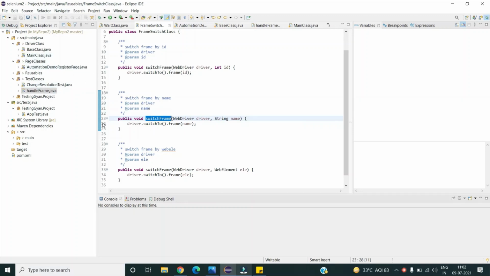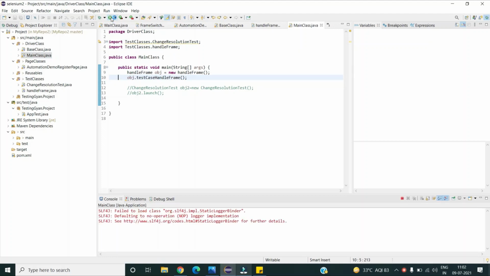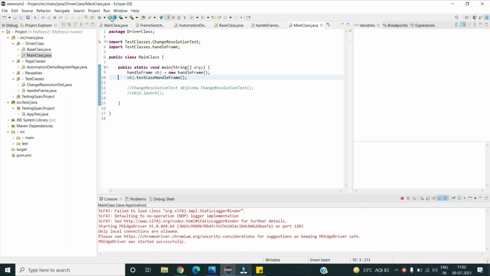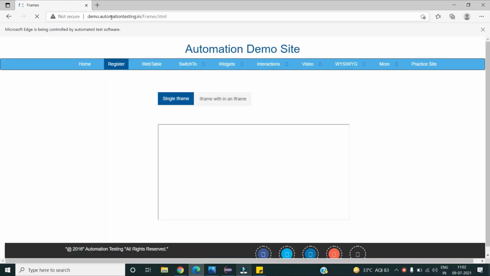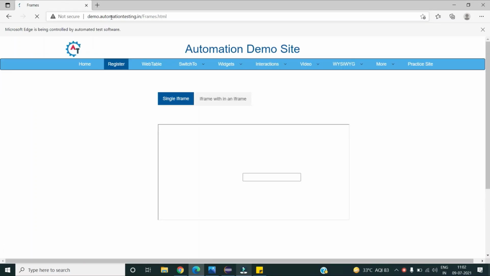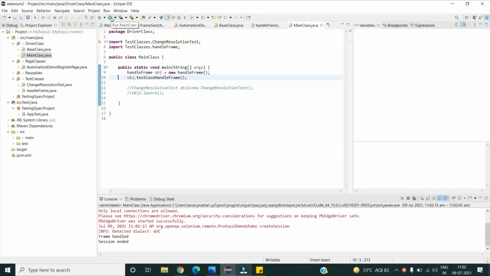So this is the overall structure, and at the end I can execute this particular test case from my main class. So if I execute this, this is a very small example of an automation framework. This is not the complete automation framework that we will cover in our automation framework series, how to create the automation framework and how you can explain it. Here in this example, it is simply launching the URL, handling the frame, entering some text, and then cleaning the session.